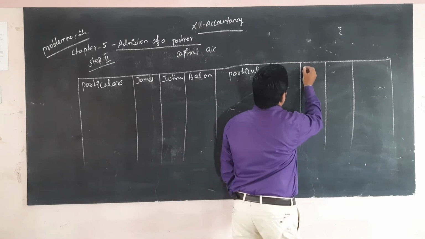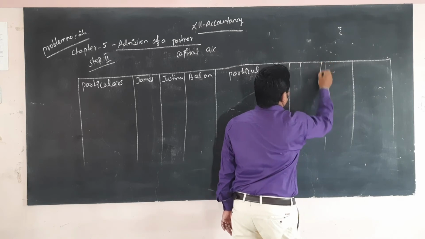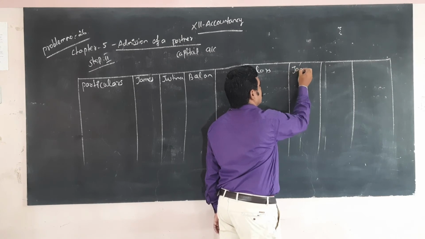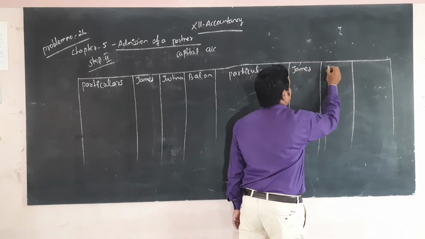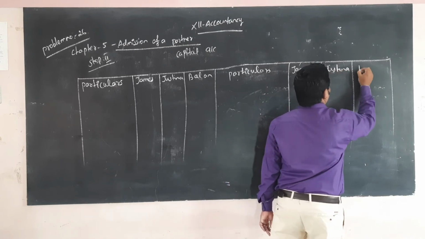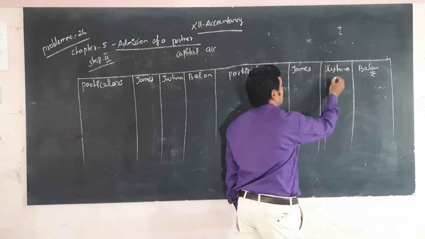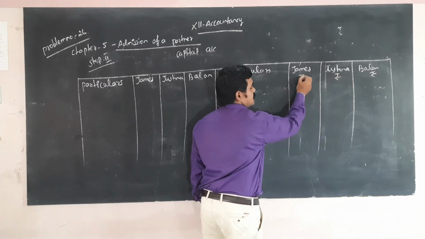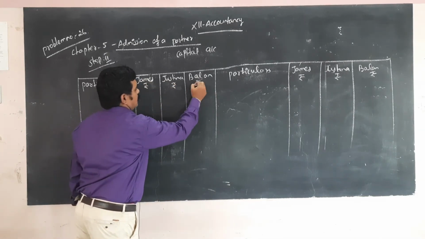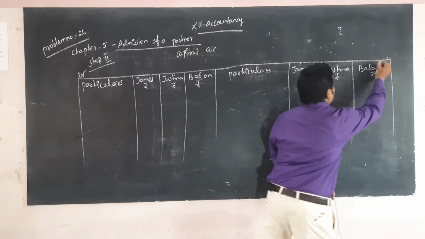Here also James, Justina, Balan. Debit side. Okay, here credit side.